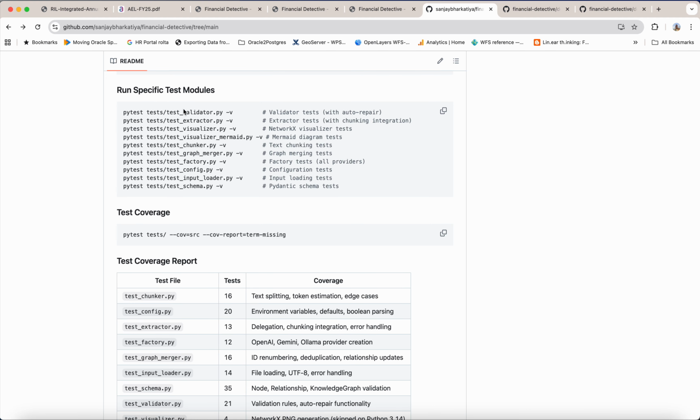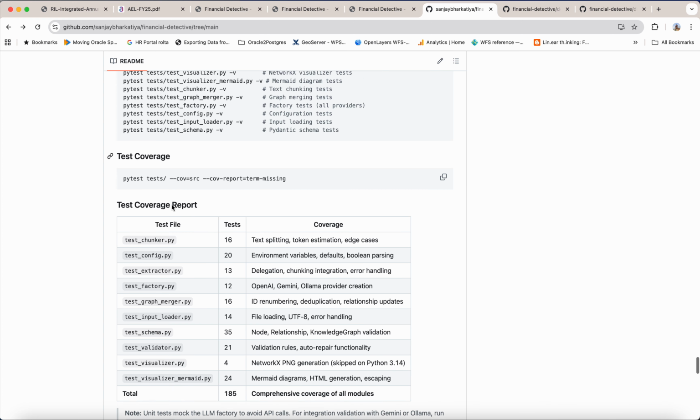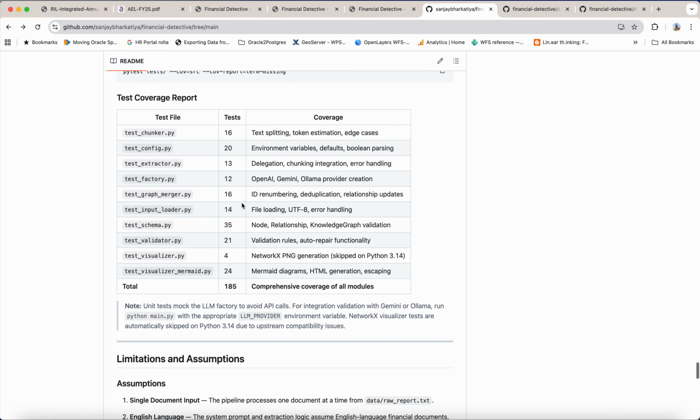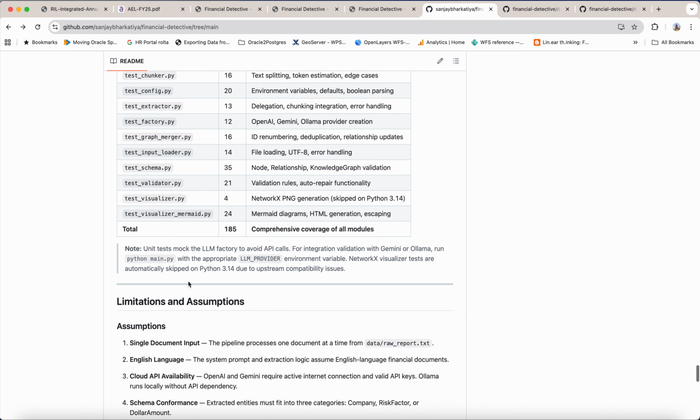I have created test cases for all modules, and this is the test coverage, where I have written 185 test cases for all modules. It covers everything.